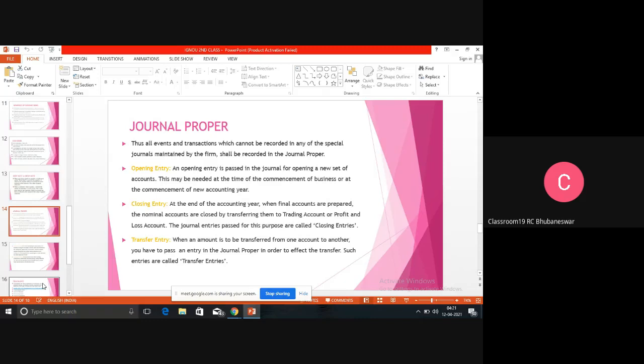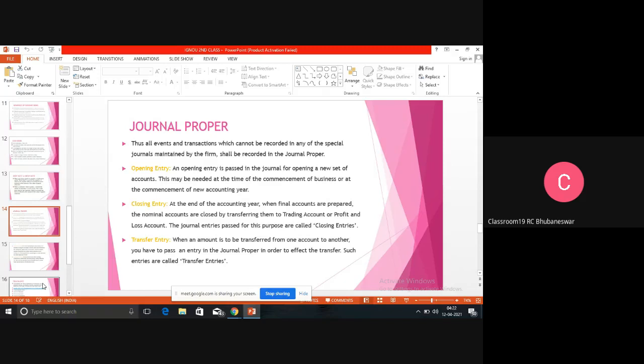First one is opening entry. You all know there is an accounting year. What is the accounting year? Do you know about the accounting year? So there is a calendar year. You all know about the calendar year. It starts from 1st January to 31st December. It is known as a calendar year. We are daily encountering this calendar. But there is a financial year. Do you have any idea about that financial year?